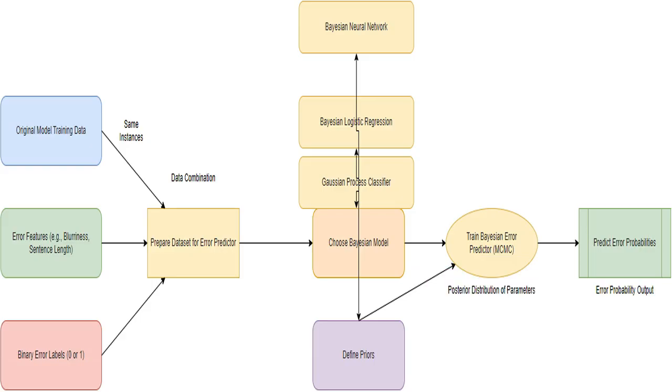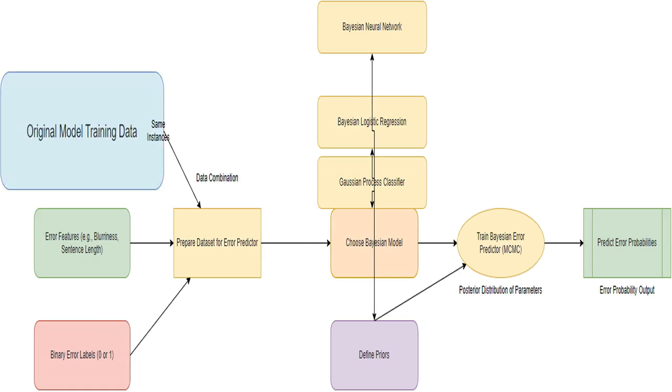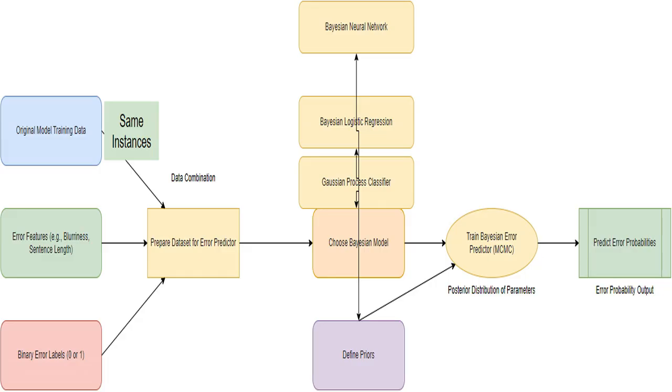Error features are computable characteristics of the input data designed to capture patterns in the original model's errors, like a blurriness score for images or sentence length for text. Binary labels indicate whether the baseline model made a correct prediction, denoted by 0, or an incorrect prediction, denoted by 1. The instances used to train the error predictor are the same as those used to train the original model. This ensures the error predictor learns to identify errors on data the original model is familiar with.